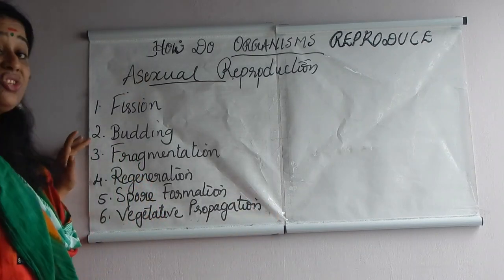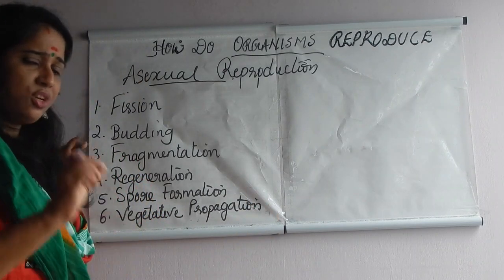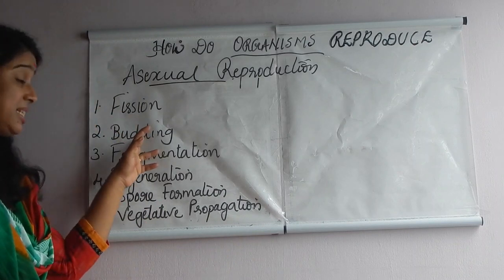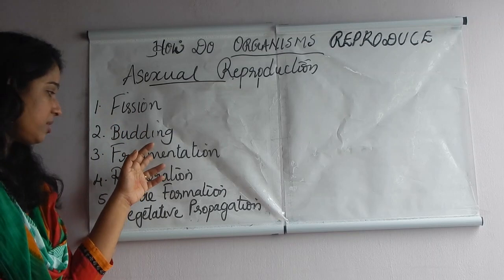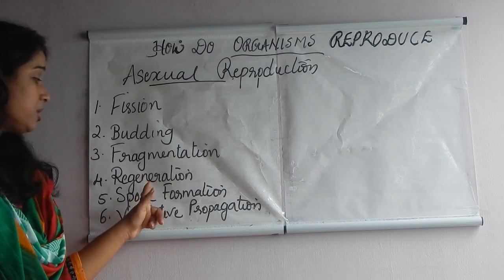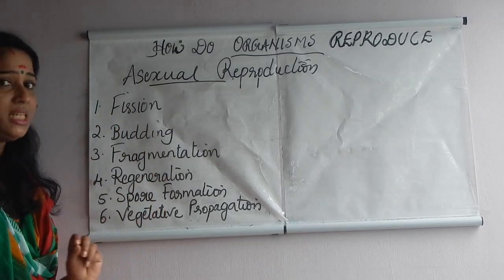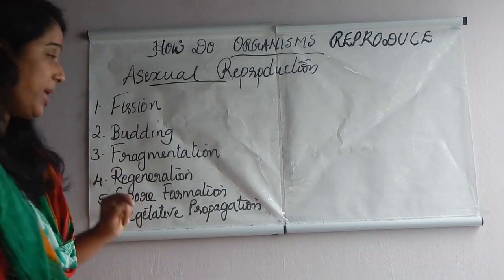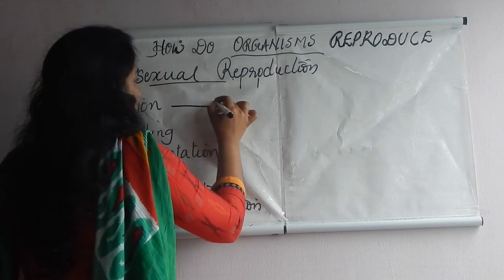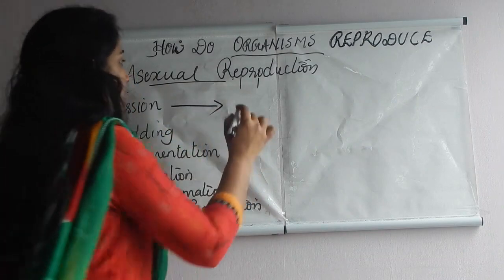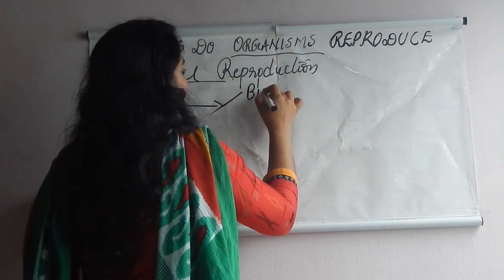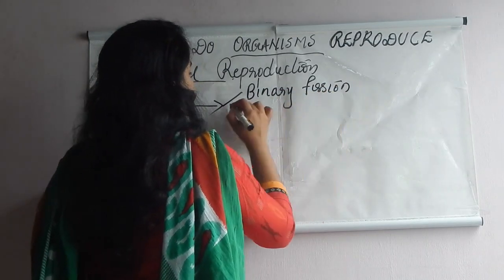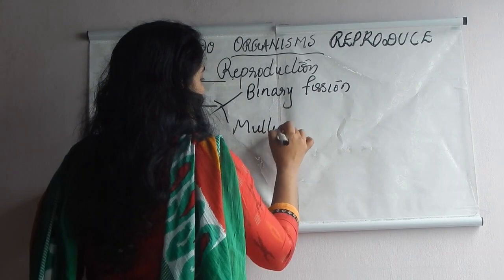These are the main 6 types of asexual reproduction. Very, very important. They are fission, budding, fragmentation, regeneration, spore formation and vegetative propagation. 6 types of asexual reproduction are there, and fission can be divided into 2. They are binary fission and multiple fission.